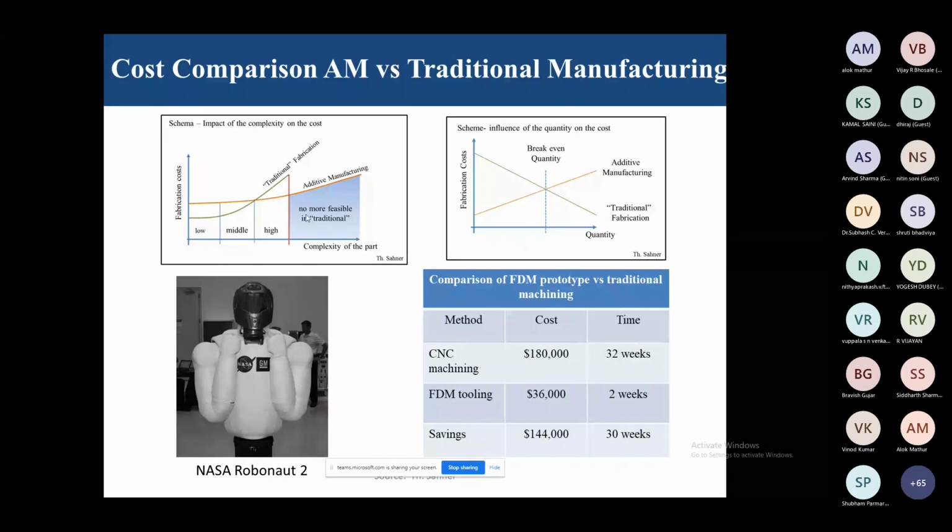So it is no more feasible in the traditional. Nowadays, even talking about traditional manufacturing or any process, if I ask you to tell me any product that can be manufactured without any machines, without doing any extra processing, in one go, then your answer will be that we can produce only simple parts, simple components in the case of traditional manufacturing.